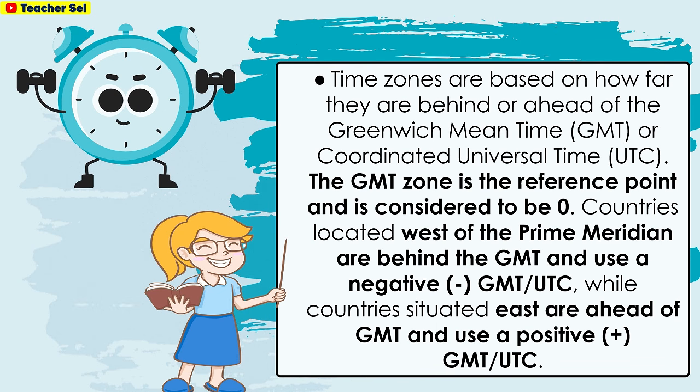Time zones are based on how far they are behind or ahead of the Greenwich Mean Time, the GMT, or Coordinated Universal Time, UTC. The GMT zone is the reference point and is considered to be zero. Countries located west of the prime meridian are behind the GMT and use a negative GMT or UTC, while countries situated east are ahead of GMT and use a positive GMT or UTC.